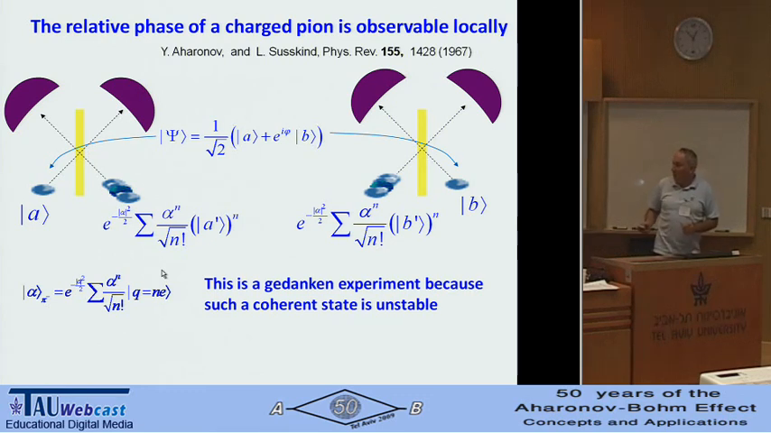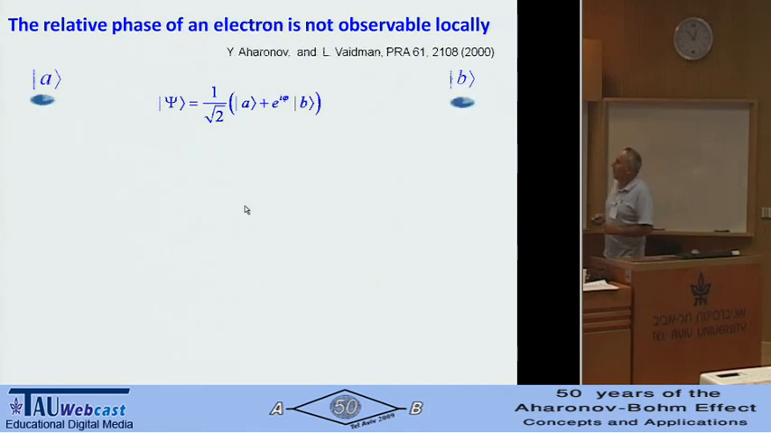This coherent state, although we can create it, is very unstable because of strong electromagnetic interaction. But conceptually, it is measurable. Now, if I want to discuss the standard Aharonov-Bohm experiment, we have electrons. With electrons, there is a difficulty. There is no way to find a relative phase of an electron locally. There is no possibility to do something here and something here and find the relative phase, even if we have an ensemble.